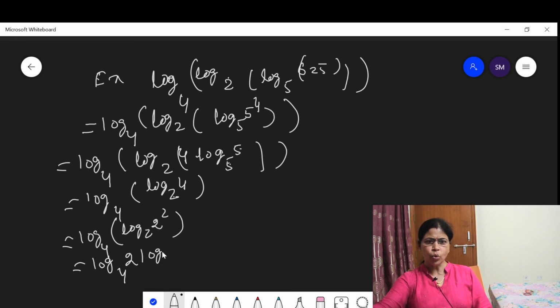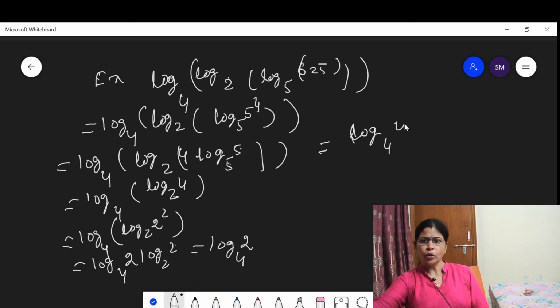This is 2 of logarithm of 2, then the logarithm of base 2 of 2 is equal to 1. This is logarithm of base 4 of 2, then this is equal to, look at here, logarithm of base 4 of 2, which is equal to logarithm of 4, 2 can be written as root 4, means 4 to the power half.